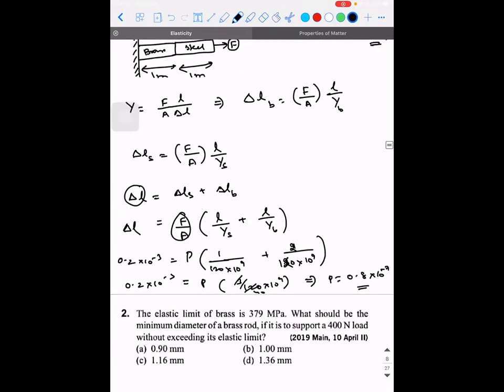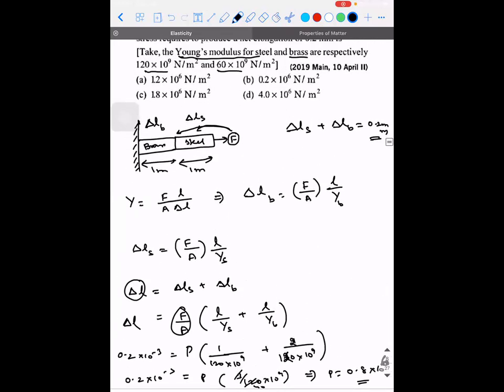10 power minus 7 only, no? It is, no, 10 power 6. 10 power 9 into 10 power minus 3. Yes, 0.8 into 10 power 6. Is there an option? Answer is none of these. Let me check. Yes, the answer is none of these. We don't have an option.